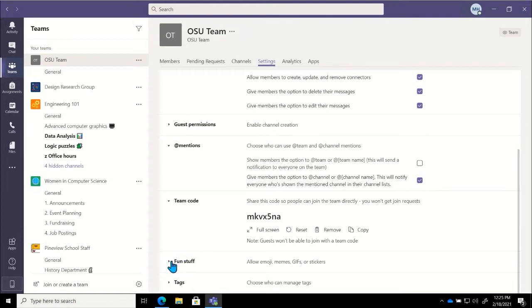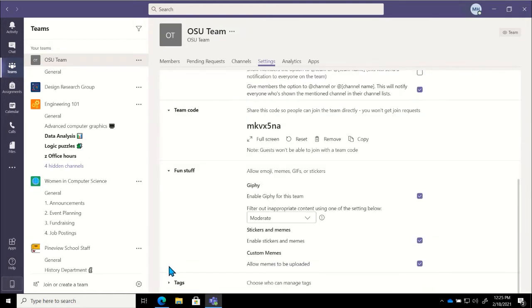Underneath of that, we have our fun stuff. So this is where things like those GIFs, stickers, memes, we can go ahead and turn those off entirely if we want to. I'm gonna recommend, again, go ahead and leave them on, especially initially, even if you think that your team really just is not going to use those at all, they have no purpose for them. You never know. Better to leave that on in the beginning, right?